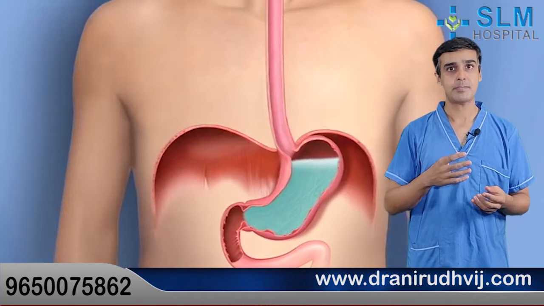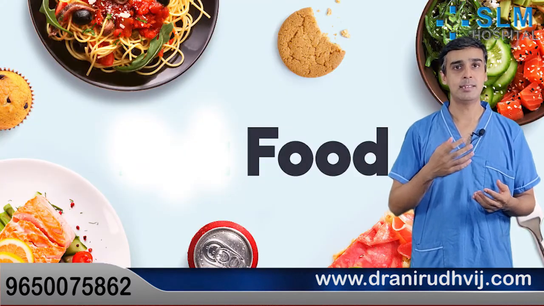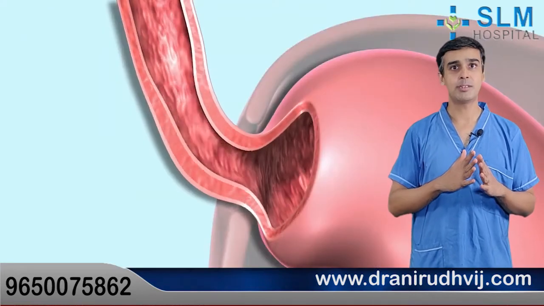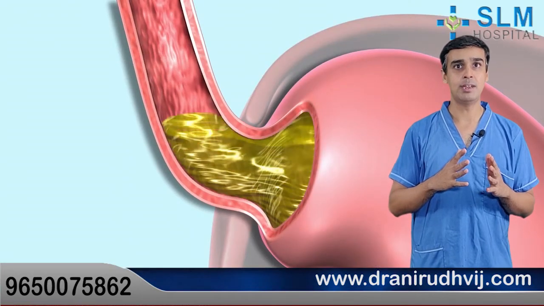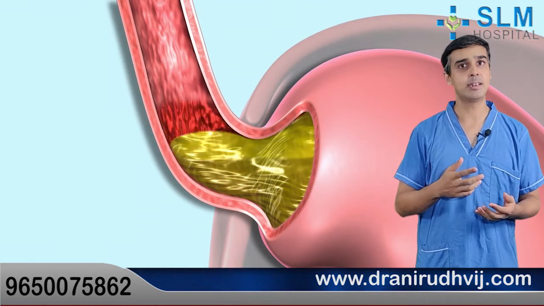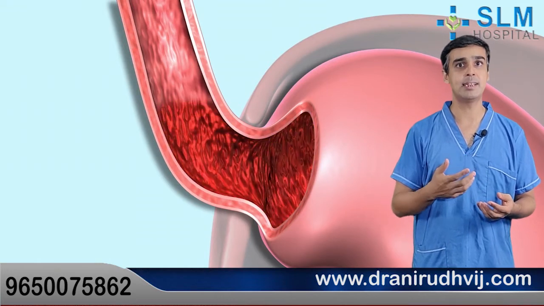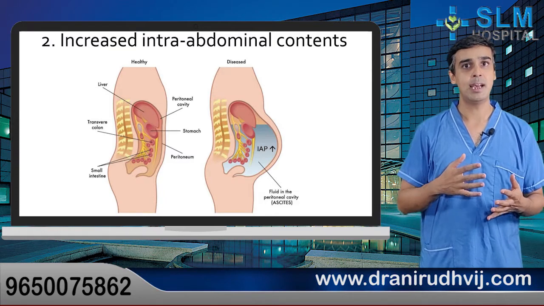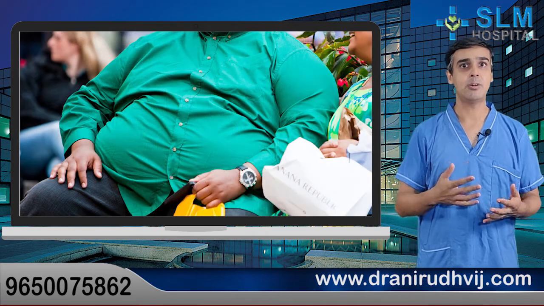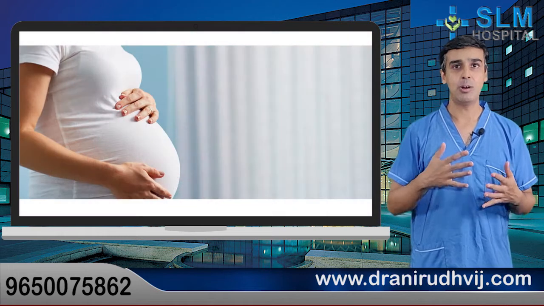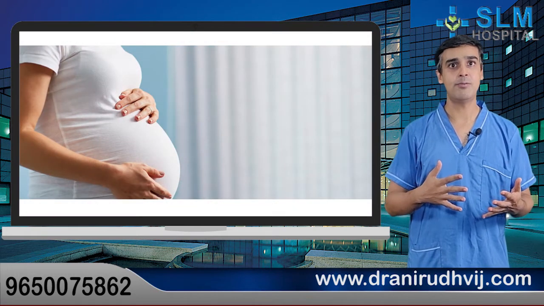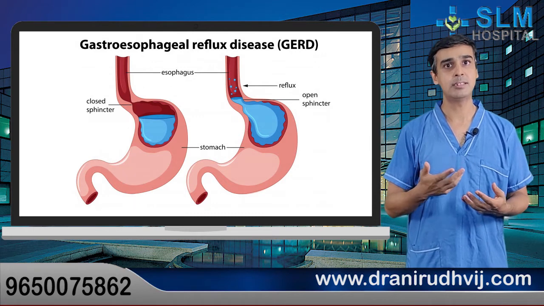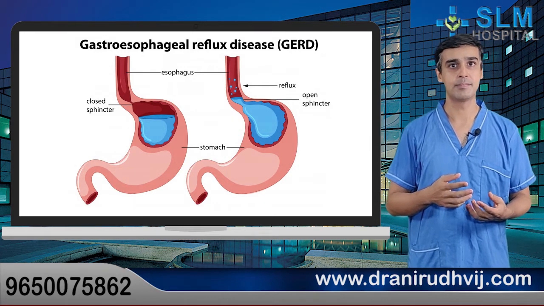Also, some foods such as chocolates, ginger and garlic also cause a functional weakness of this valve and increase the predisposition of reflux of gastric contents. Increased intra-abdominal pressure, either because of obesity or because of pregnancy, also increases the tendency of reflux and leads to GERD in such patient populations.